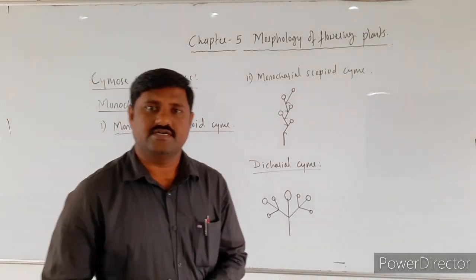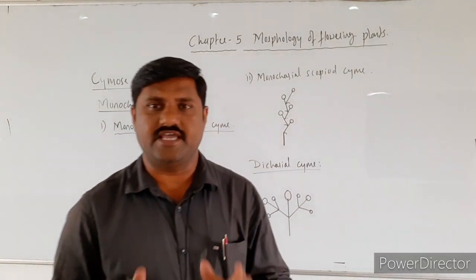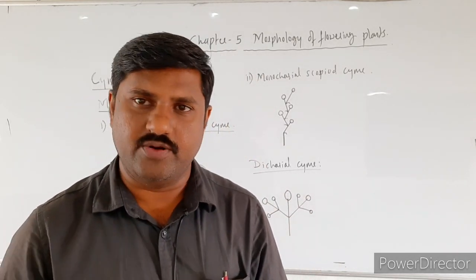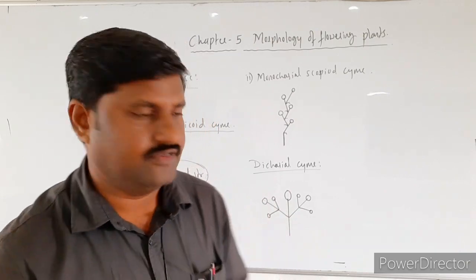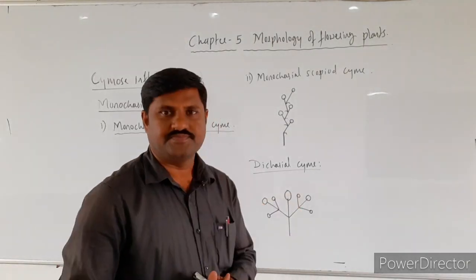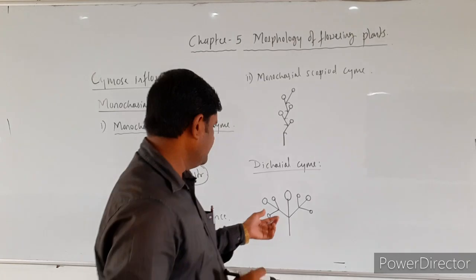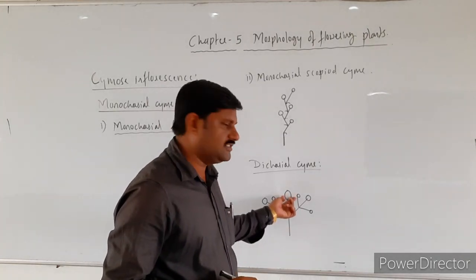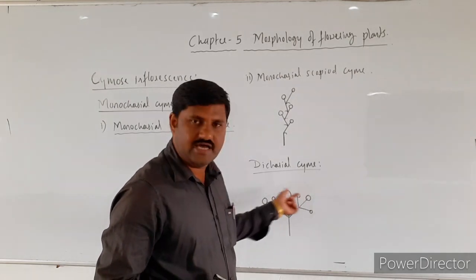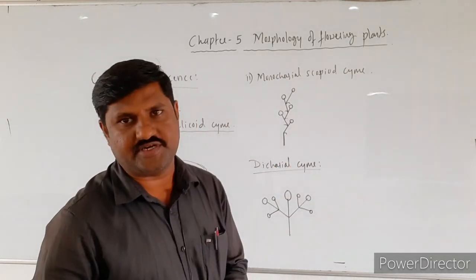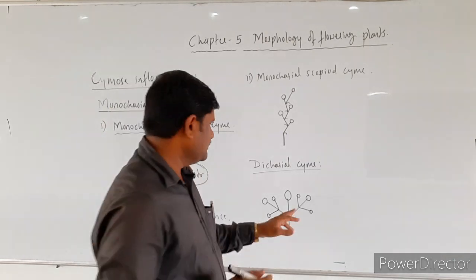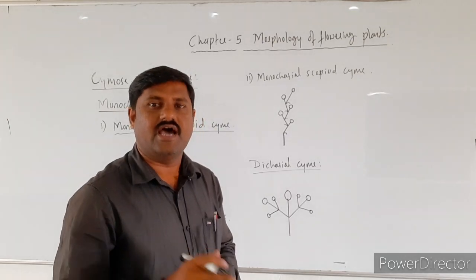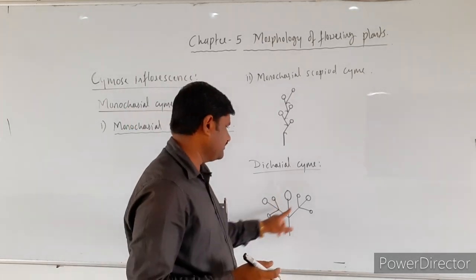What is it called? Dichasial cymose inflorescence, right? This is one type of inflorescence in which the peduncle ends in a flower. This flower is the oldest one, and this peduncle makes the branch at the base of the first flower, which also ends in flowers respectively, and once again the secondary branches also bear tertiary branches which end in flowers, right?